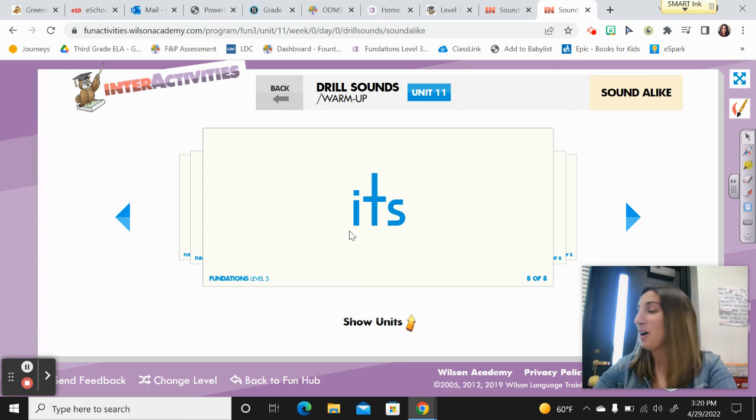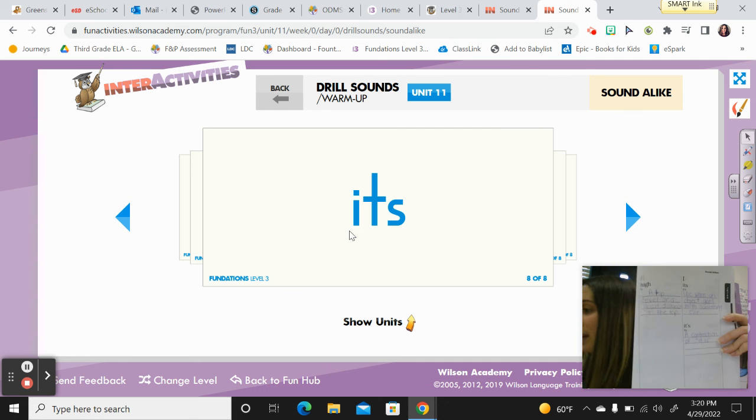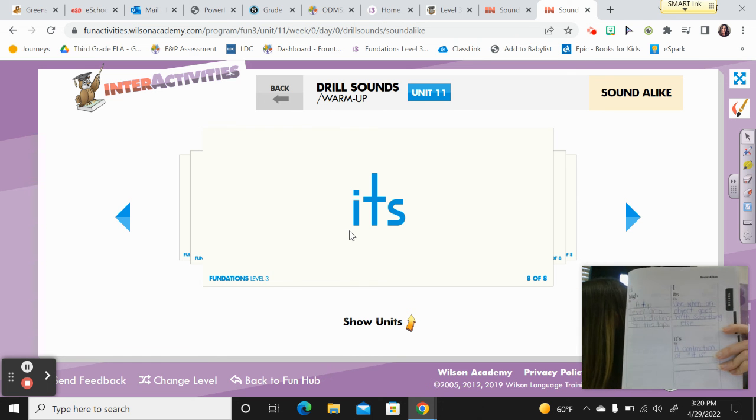All right. On page 97, below it's and its, you're going to have a blank space right there. Do you see it? All right. We're going to get ready to play a game of guess which one. So let's see how many sentences I want you to write down. 4.